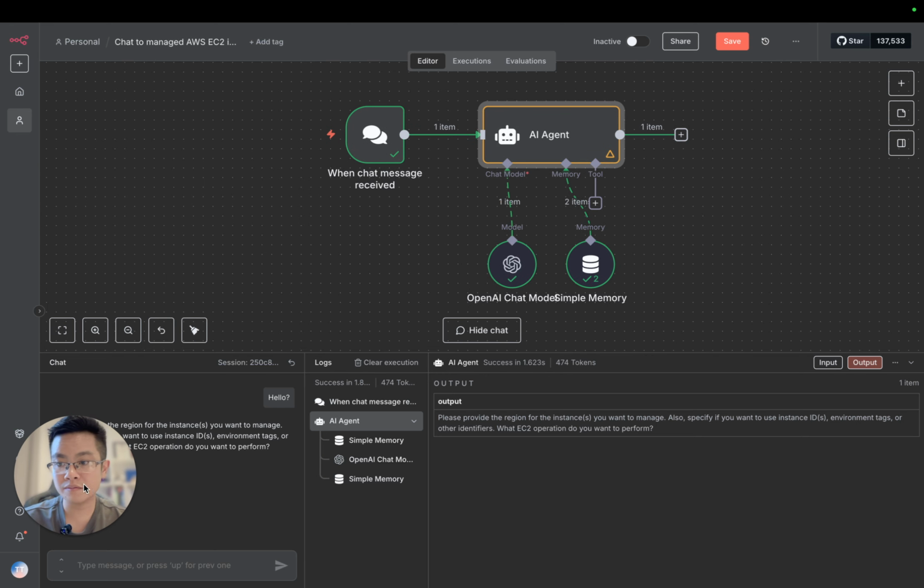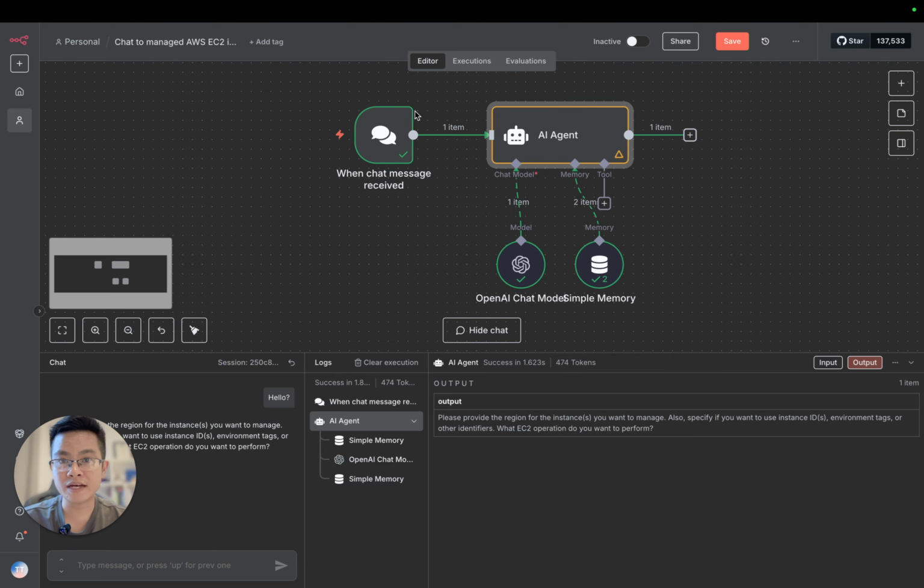So right now we already created the chat, and the chat will interact with the AI agent.